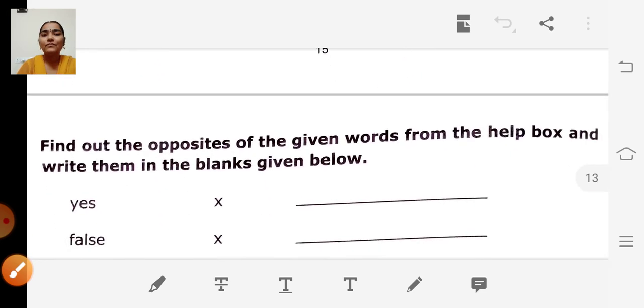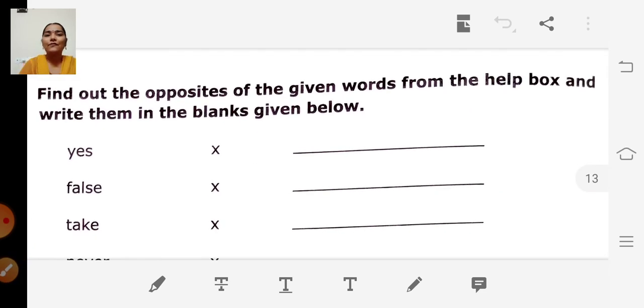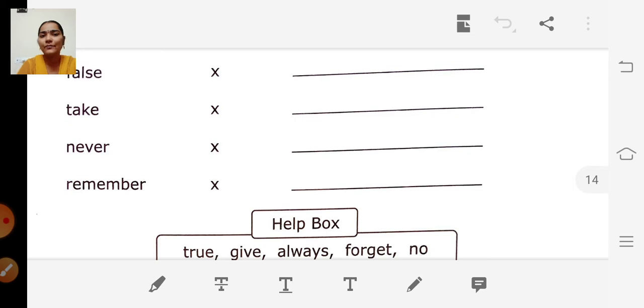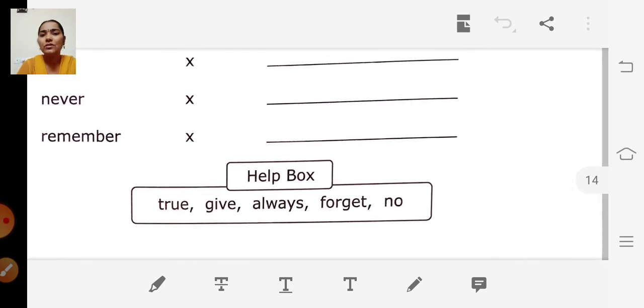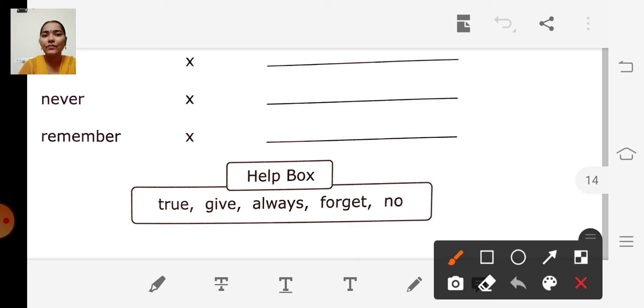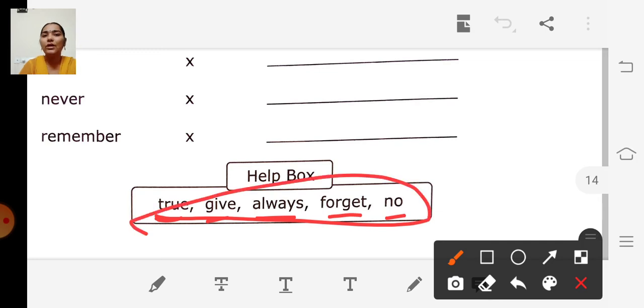The next one. Find out the opposites of the given words from the help box and write them in the blanks given below. So we are going to find the opposites for the given words, and they have given one help box. What are all the words given in the help box? True, give, always, forget, no. We are going to use these words to fill in the blanks.